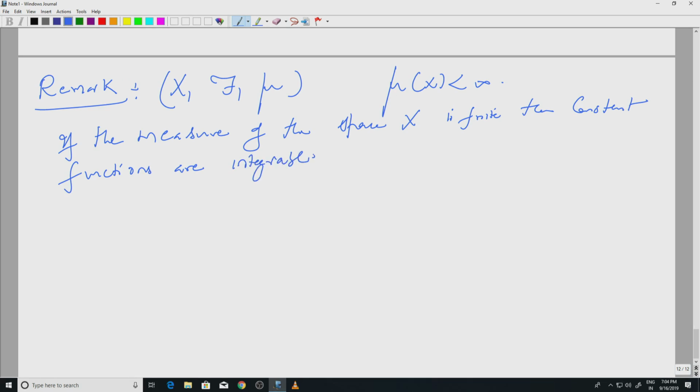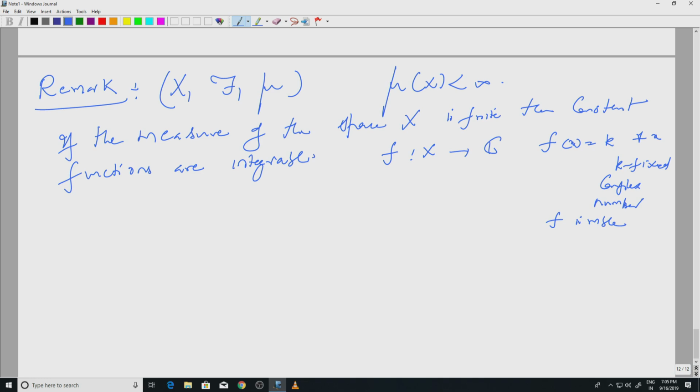Okay, what does that mean? So, if I take f from x to C, f of x equal to k for every x, k is some fixed complex number. It could be 1, 2, i or any such fixed complex number. Then of course, f is measurable, that is trivial because it is a constant function.